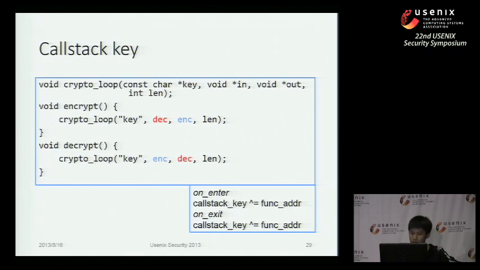When we enter a function, we exclusive-OR the function address with that call stack key. After we exit the function, we exclusive-OR the function address with the call stack key again to remove its impact. So we save a lot of operations and time of maintaining a stack. Instead, we use a call stack key, and it leads to a smaller overhead.